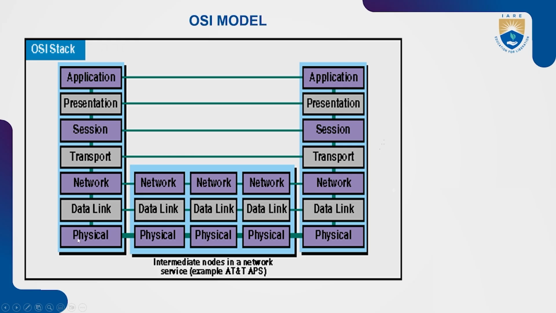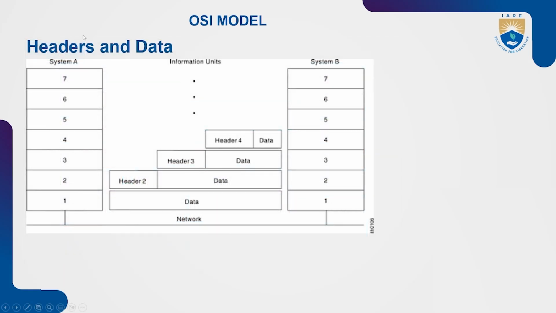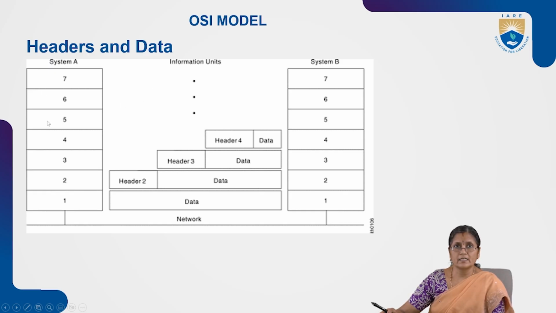All these are numbered according to how the headers are formed and how the data is sent. So system A consists of all these layers.